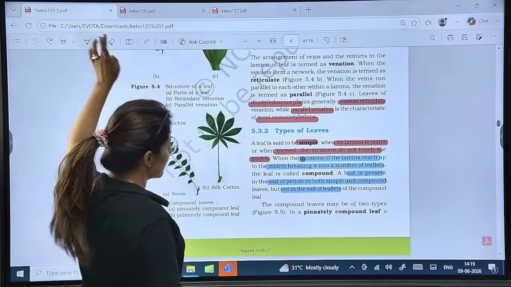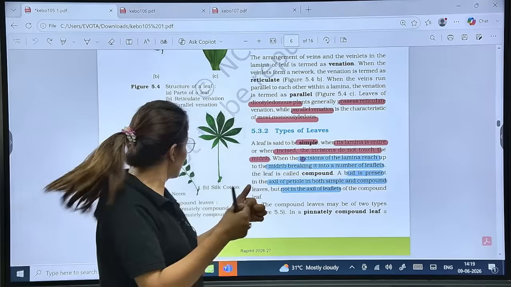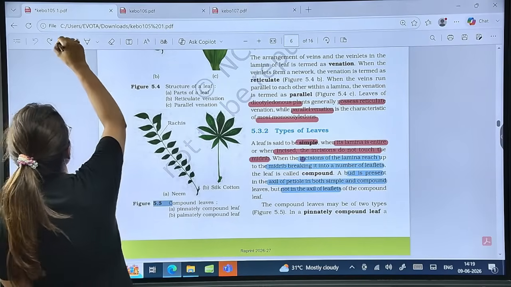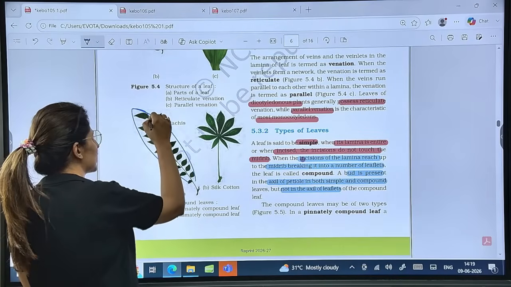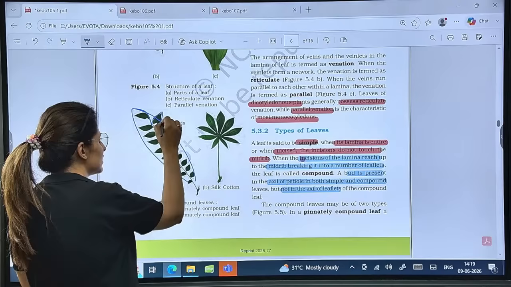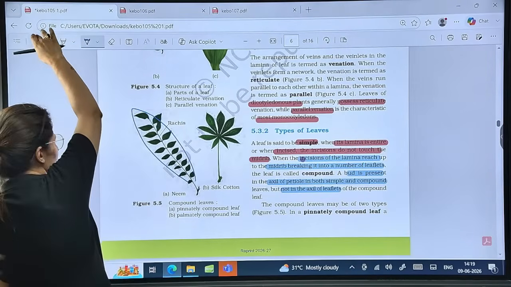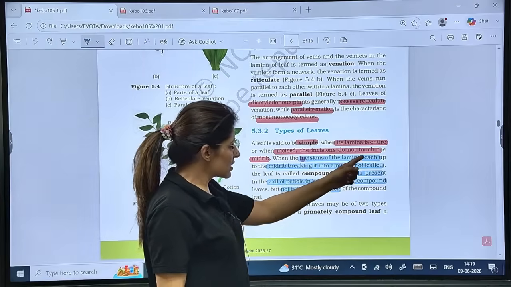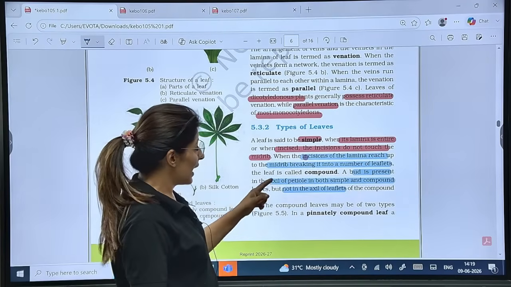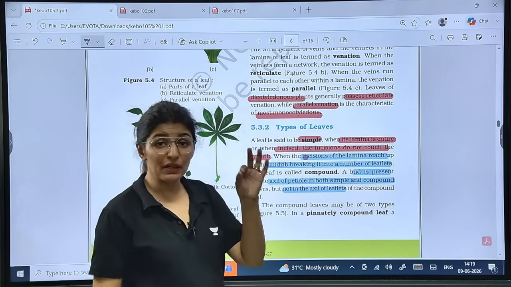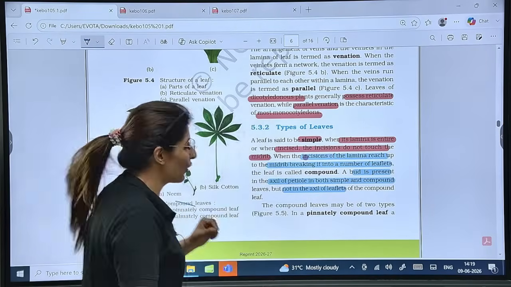Now, talking about the incisions of the lamina, if the incisions reach the midrib like this, it was supposed to be one leaf. But what happened? These got cut and the cuts reached the midrib, and that is how the leaflets got formed. Is that clear? So incisions of the lamina reach the midrib, breaking it into a number of leaflets. This is the compound leaf. And a bud is present in the axil of the petiole of both simple and compound leaves, but not in the axil of leaflets.